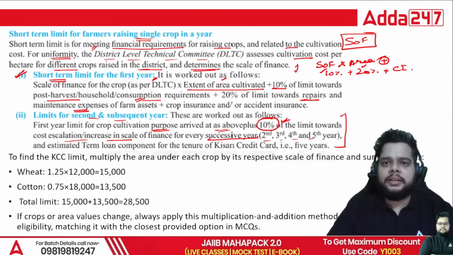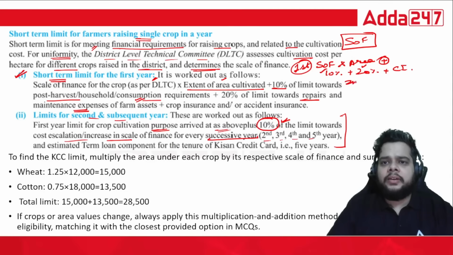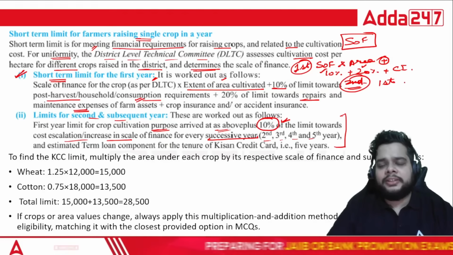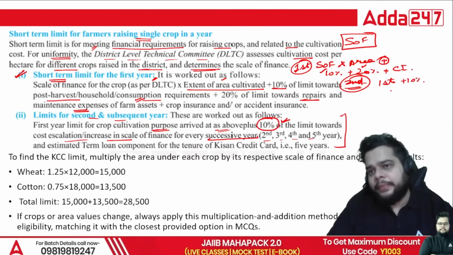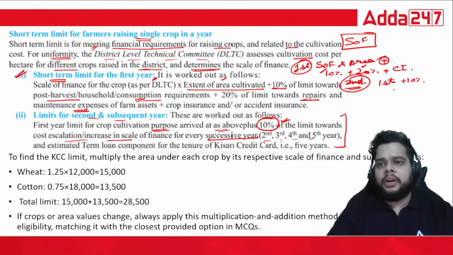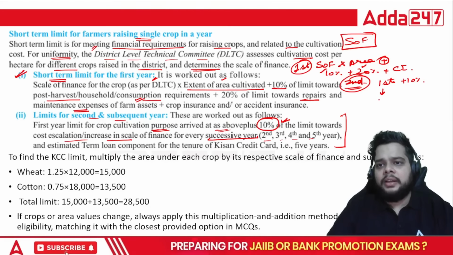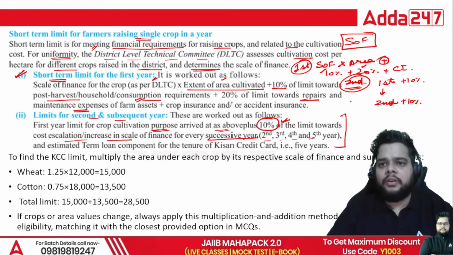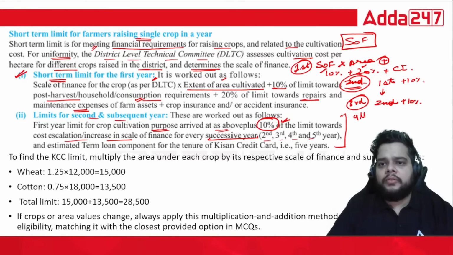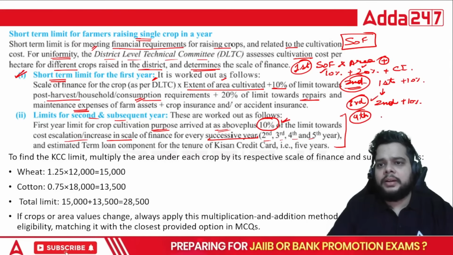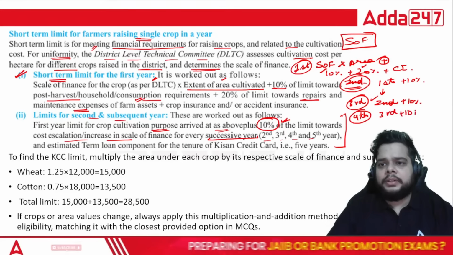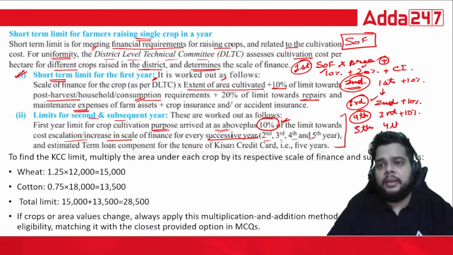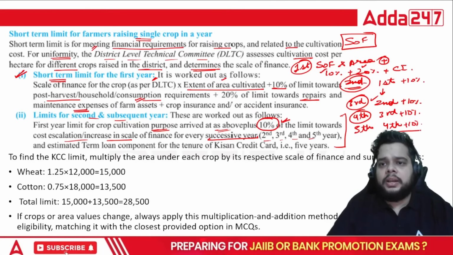For the first year, this will be the right answer. For the second year onwards, you take the value which you have arrived at for the first year plus 10%. Then for the third year's limit, the benchmark will be the second year amount plus 10%. For the fourth year's limit, the benchmark will be the third year limit plus 10%. So in effect, there is a 10% rise in each subsequent year in your KCC limit.